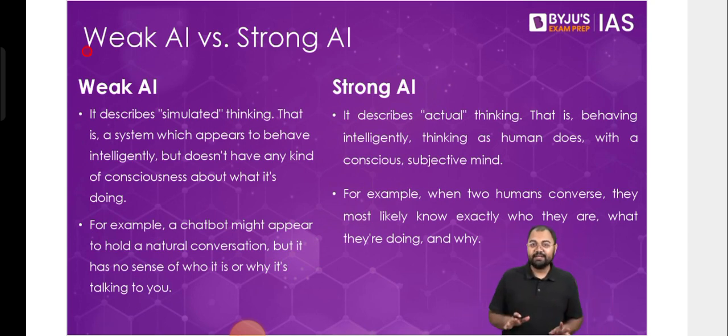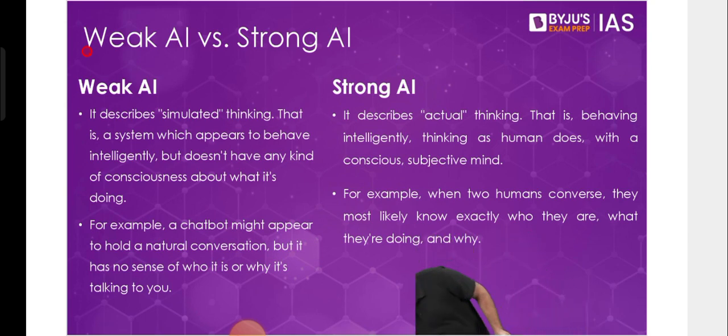So we had begun with a basic understanding of what artificial intelligence is, what goes behind the scenes in artificial intelligence, what are the concepts on which artificial intelligence is based. So all these are the things that we had discussed. Now today we start with the different types of artificial intelligence. How do we classify it?